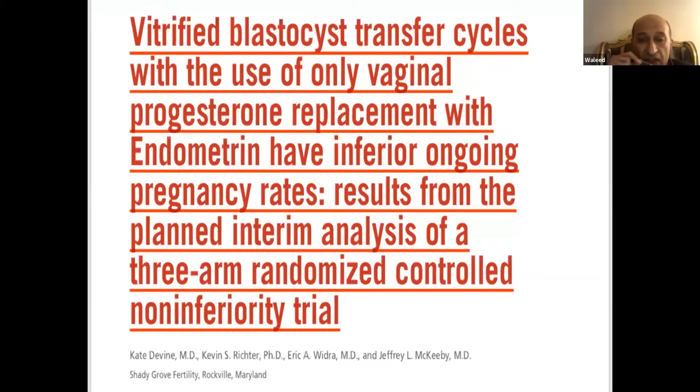It was a very important randomized controlled trial, as it compared three arms in vitrified warmed cycles: one arm was given only vaginal progesterone, the second arm was given IM progesterone injections, and the third arm was given combined vaginal plus every third day IM injection.